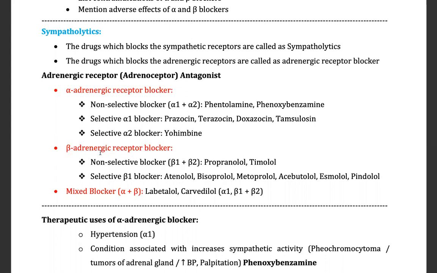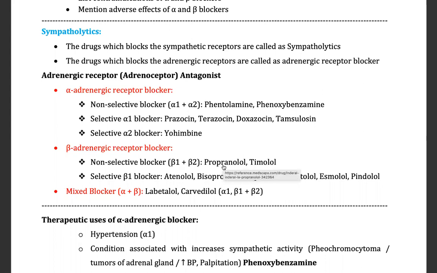And which are these beta adrenergic receptor blockers? We have three main receptors: beta 1, beta 2, beta 3. But in clinical practice, we need to block only beta 1 and beta 2, no need for beta 3. That's why it is classified as a non-selective blocker. It will block beta 1 plus beta 2. And the name of the drug is propranolol.